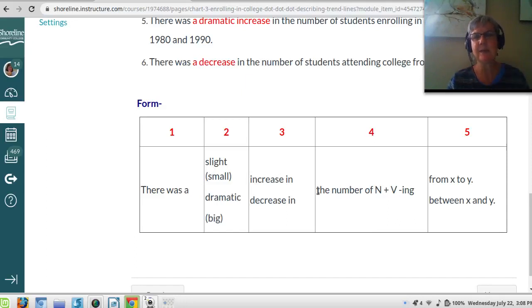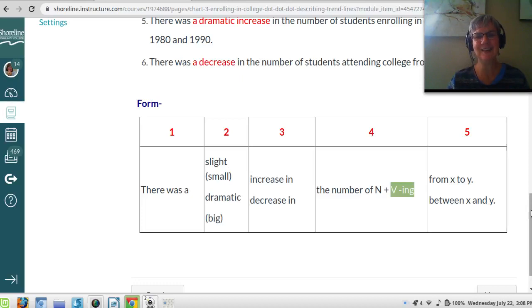Remember the in. Then we always say the number of students, the number of doctors, the number of teachers, the number of immigrants. Then I have to have an ing verb here. The number of students going to college, the number of immigrants coming to the United States, the number of teachers working at Shoreline. And then if I compare two dates, which I have to because I'm doing increase and decrease, from X to Y, or between X and Y.